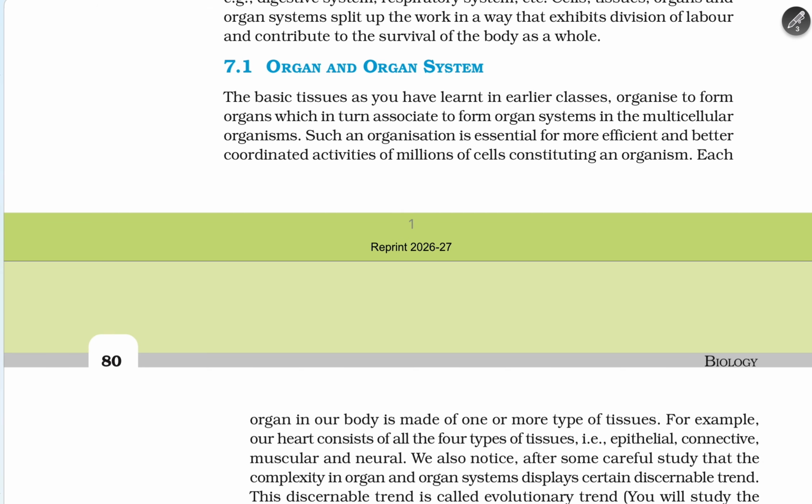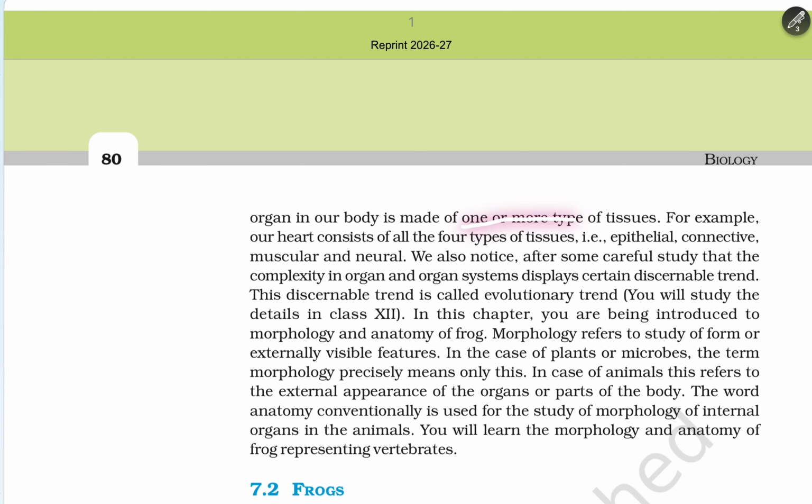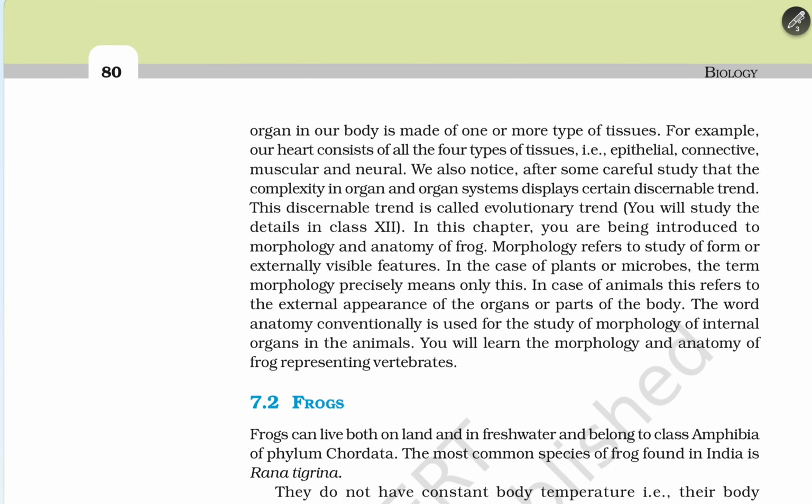Organ and organ system. The basic tissues, as you have learned in the earlier classes, organise to form organs, which in turn associate to form organ systems in a multicellular organism. Such organization is essential for more efficient, better coordinated activity, as millions of cells constitute an organism. Each organ in a body is made up of one or more types of tissue. For example, our heart consists of four types of tissues: epithelial, connective, muscular, and neural tissues.